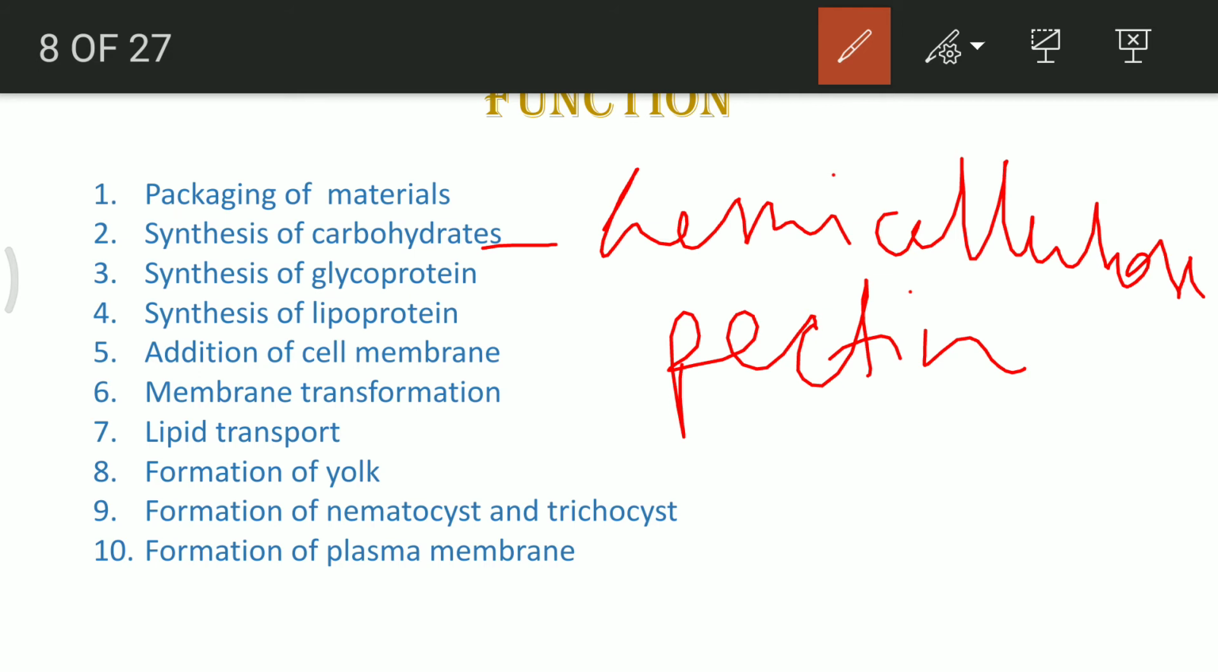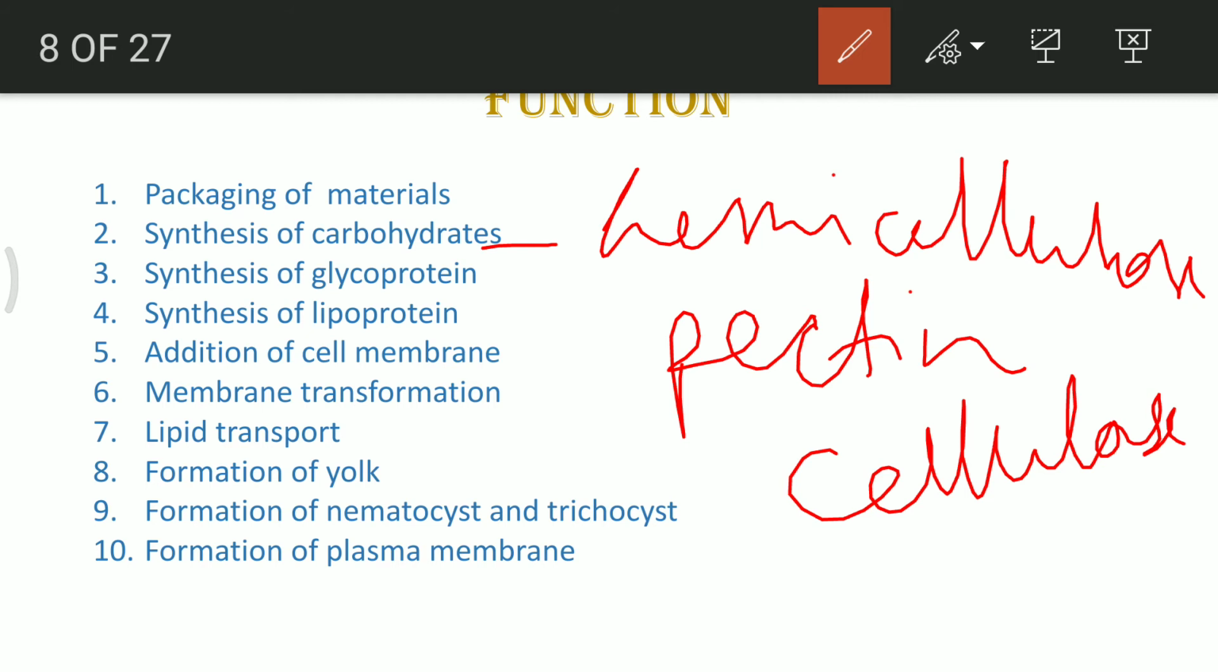Over here, the cellulose is also formed. Cellulose is a carbohydrate and it is also synthesized in the Golgi apparatus. So what is the site of cellulose deposition? It is present outside the plasma membrane and it helps in formation of the cell wall, right?